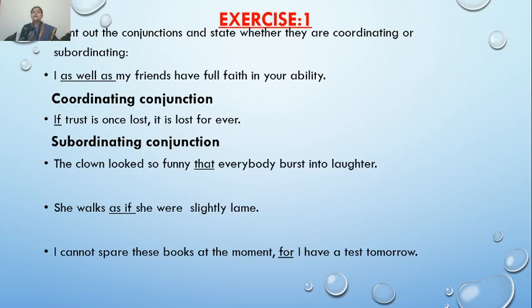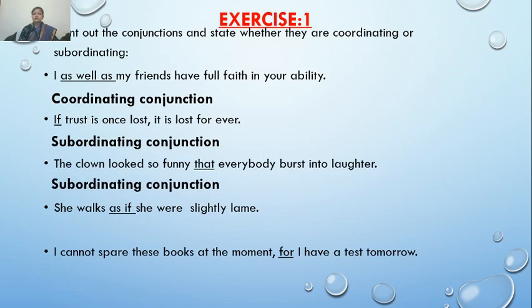This word that is giving a hint that still some information is left to add, or this clause is depending on some other clause for its meaning. It is making sense but not complete sense. So that is what type of conjunction, coordinating or subordinating? The statements are dependent on each other. So which conjunction is used to join such statements?